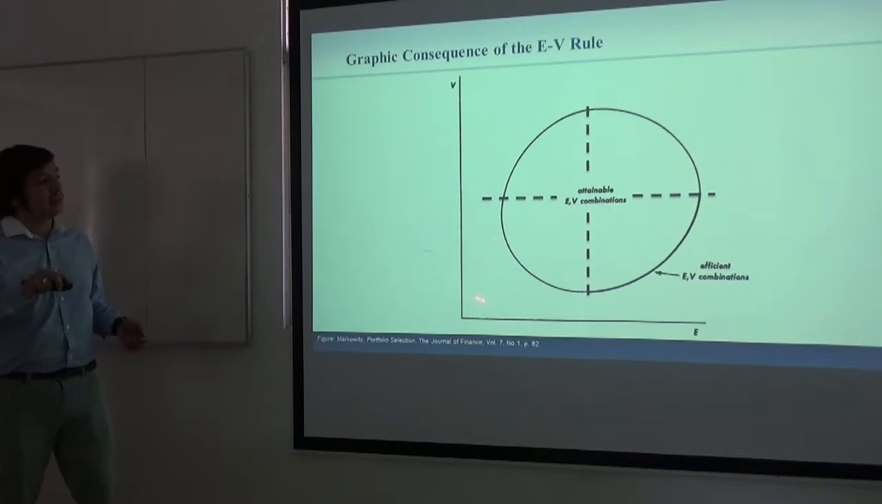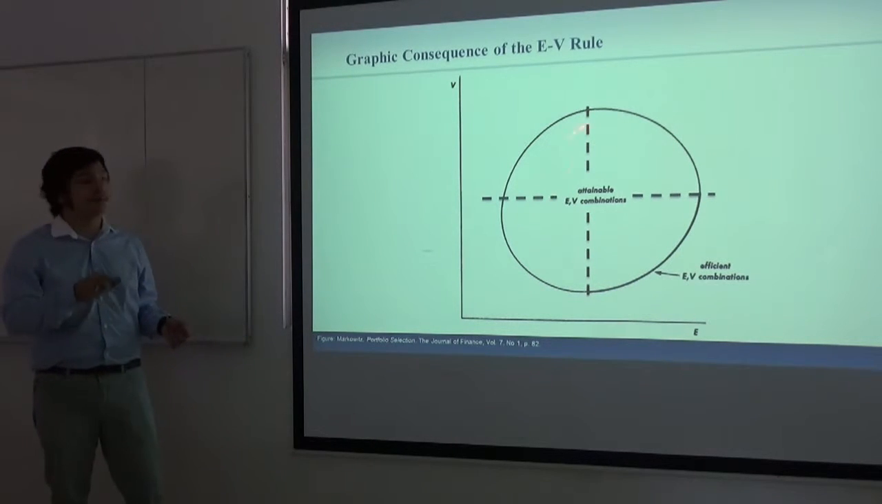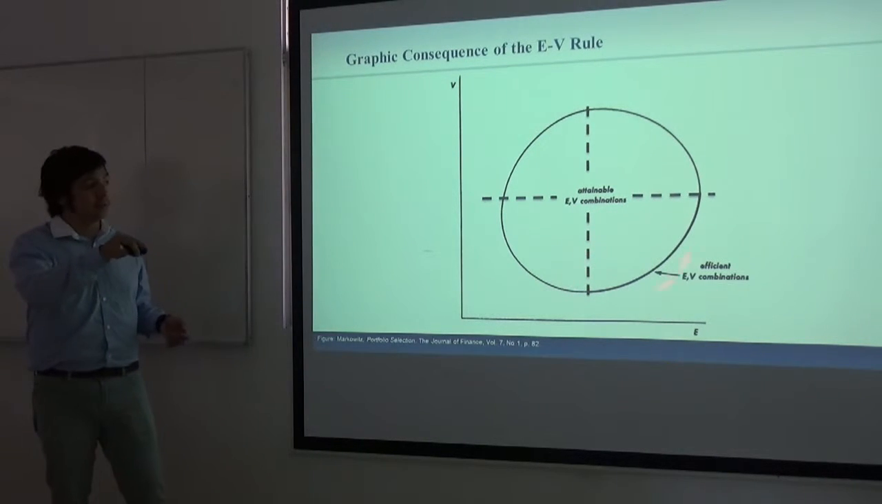Doing this, we end up with an efficient frontier of combinations from a set of attainable combinations. For example, a portfolio in this place is dominated by a portfolio in this place.